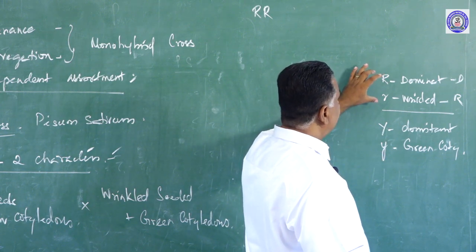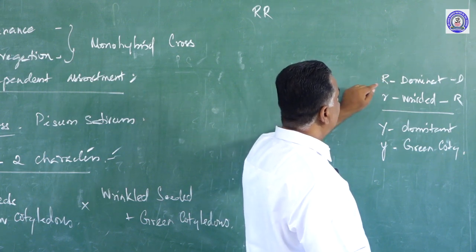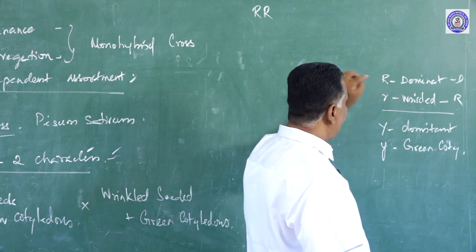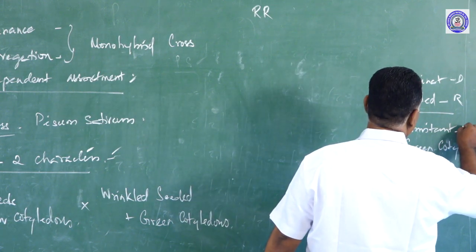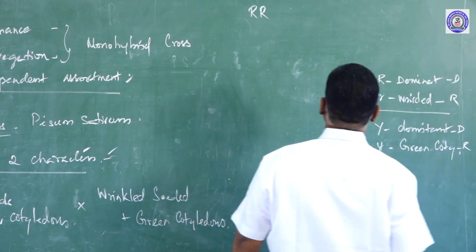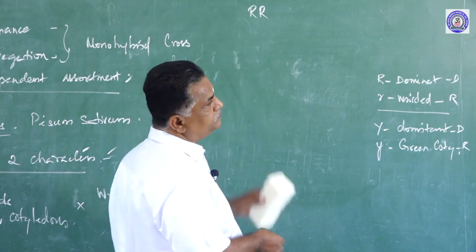And here, for each trait, a factor is in the parent. So he took it that way to explain his things. This is dominant, this is recessive.